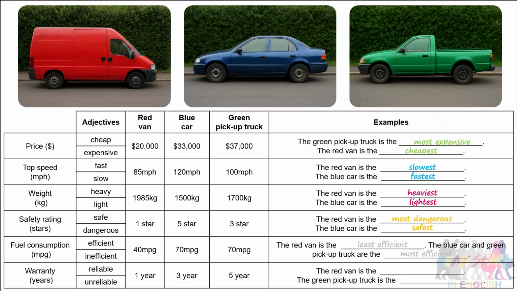Okay, finally, warranty. Reliable, unreliable. So the red van has a 1-year warranty, blue car 3-year warranty, and the green pickup truck 5-year warranty. Okay, so the red van is the least reliable and the green pickup truck is the most reliable.